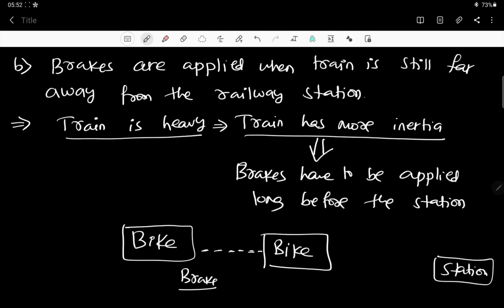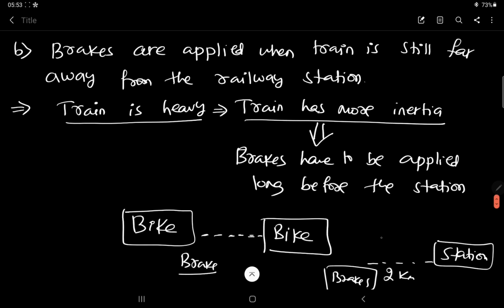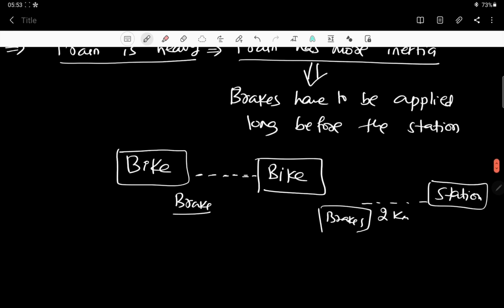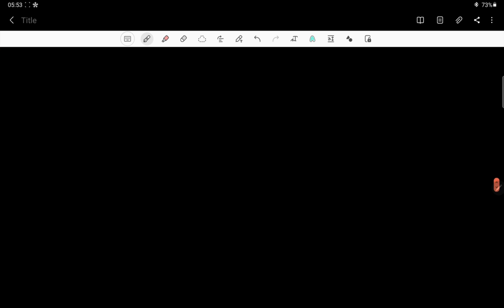So that's why, for example, maybe 2 kilometers from the station, here the brakes are applied. Once the brakes are applied here, the train will go and stop at this station. I hope the concept has become clear. If you apply brakes here, the train will go slowly and stop at the station. Yes, this is due to inertia again. I think it is clear.